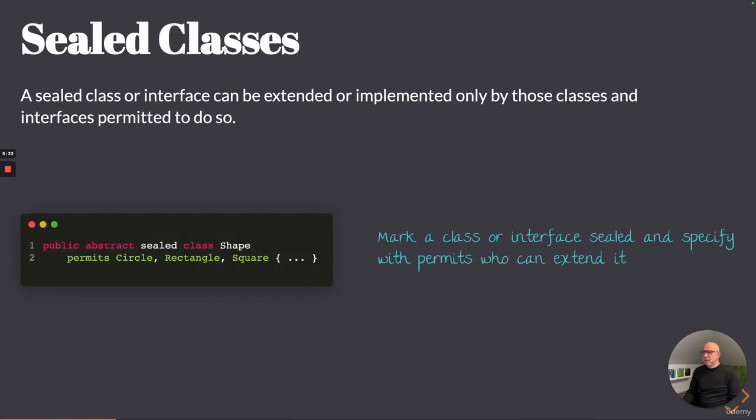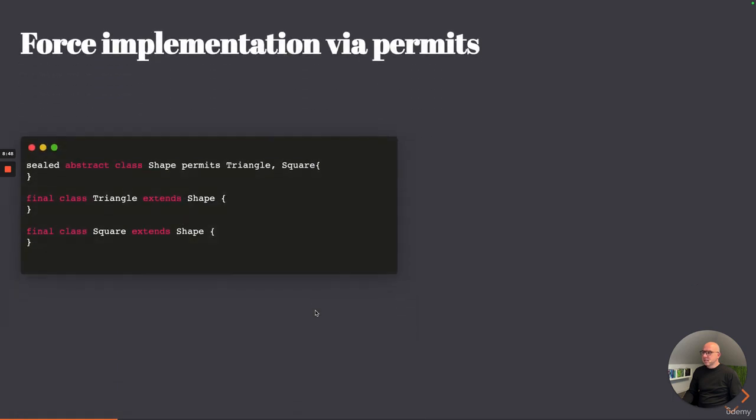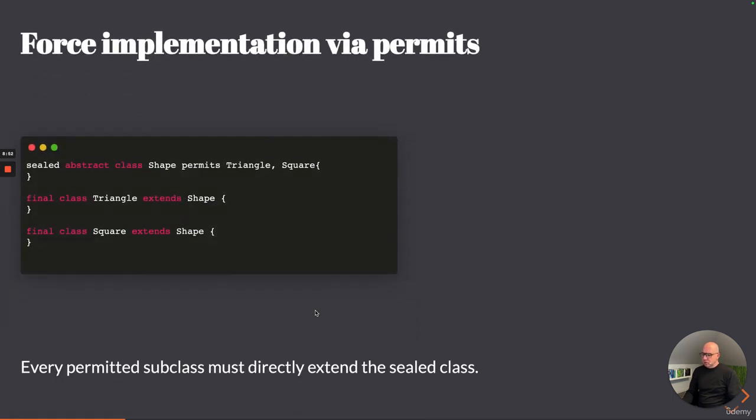So in summary, a sealed class is a class with the permits keyword, and with the permits keyword right here, you have to specify who can extend from it. So that's the general principle of sealed classes, and these extensions also force you to do the implementation. So in this case, the shape permits triangle and square. We have triangle and square, and they have to extend it, otherwise the compiler will give an error.